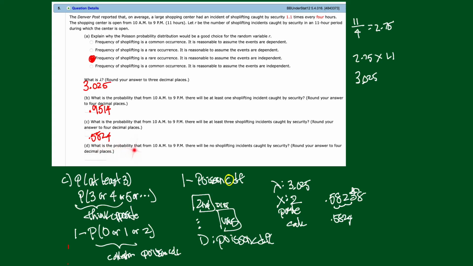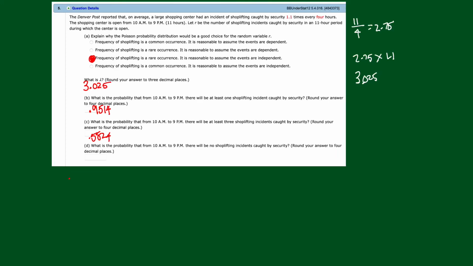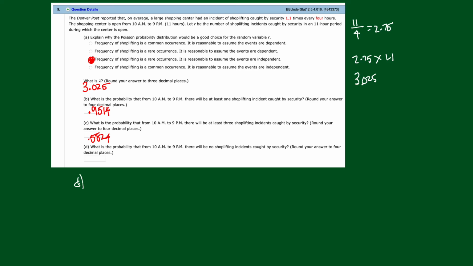And finally, what is the probability that there will be no shoplifting incidents? That's just going to be this. Okay, we need some room here. This is part D. So in D, we want the probability of none. That's going to be the probability of 0. Now, if I do it by formula, it's going to be e to the negative lambda, lambda to the x, over x factorial.